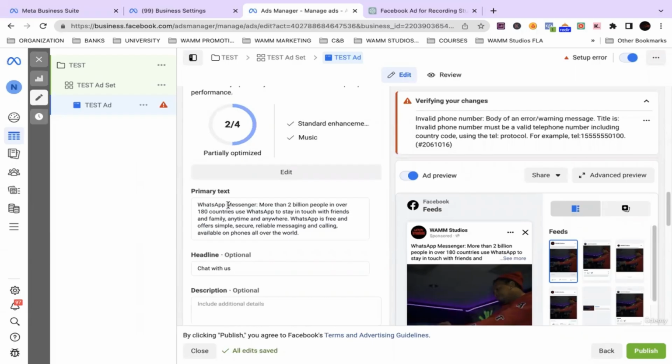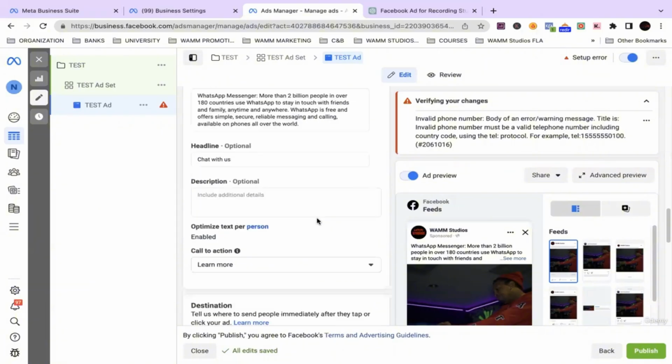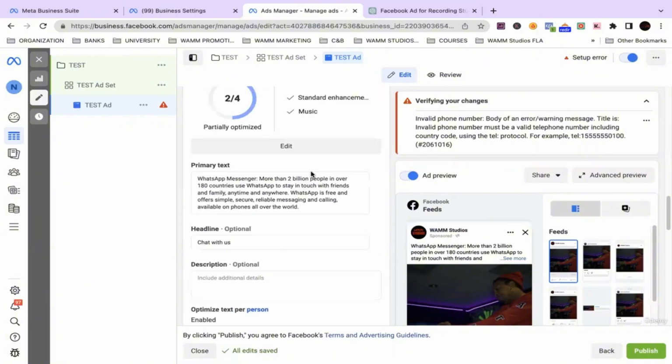What really makes or breaks ads is the text, the headlines, the description, the words. What are you saying to your customer?